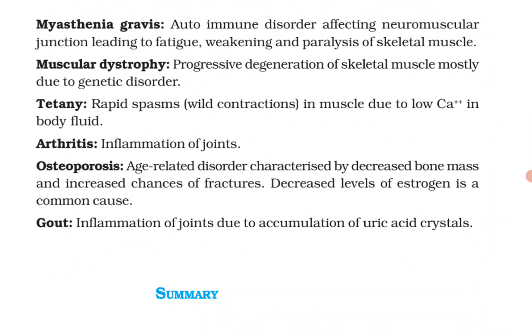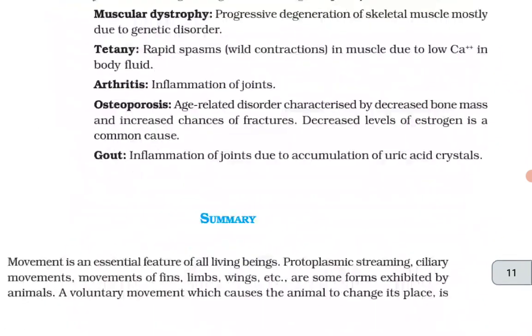Arthritis: inflammation of joints. Osteoporosis: an age-related disorder characterized by decreased bone mass and increased chances of fractures. Decreased levels of estrogen is the common cause. Gout: inflammation of joints due to the accumulation of uric acid crystals.